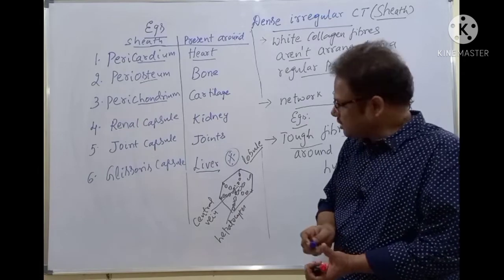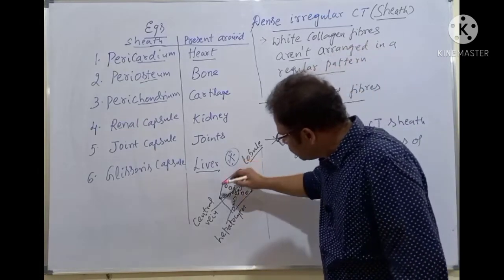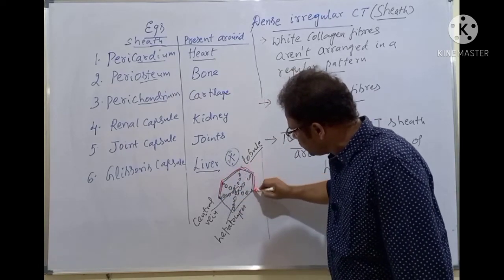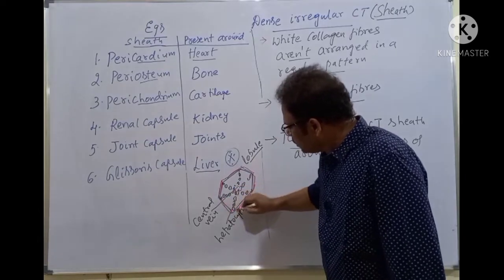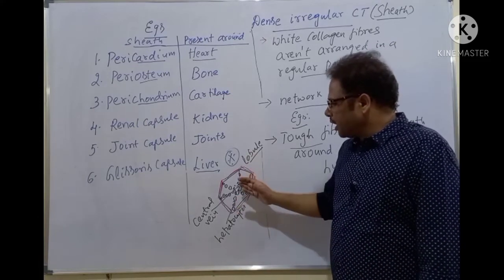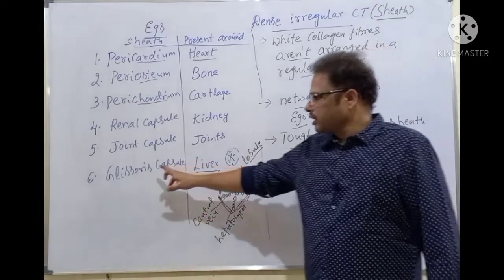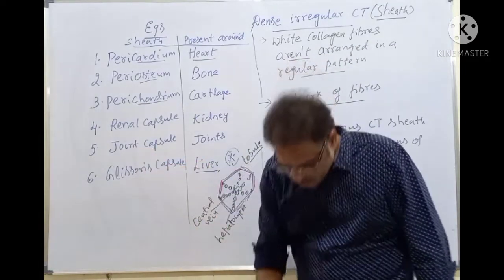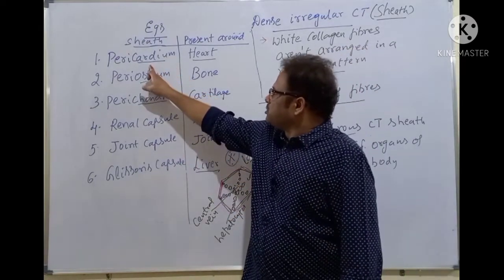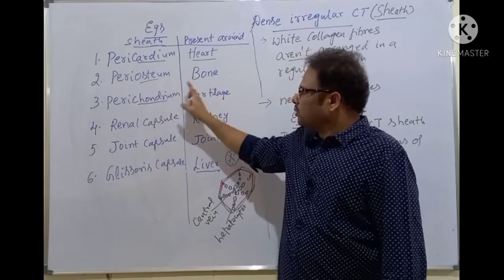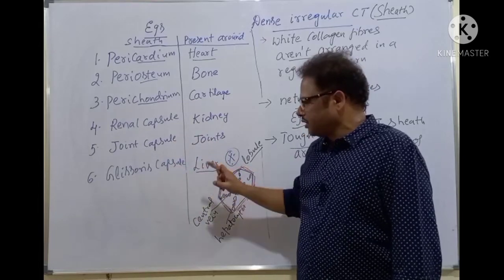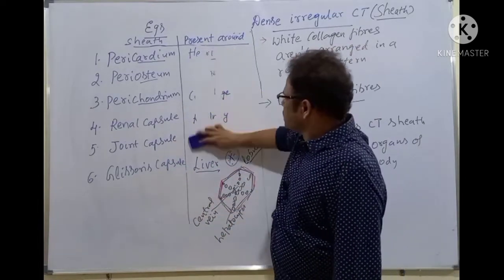Now, why are we discussing this here? Because these hepatic lobules are covered by Glisson's capsule. Throughout the liver, the hepatic lobules are there, and each lobule is ensheathed and encapsulated by Glisson's capsule. This is a very important point. Clear, students, all of you? So we'll be discussing the pericardium, the sheath around the heart; periosteum, bone; perichondrium, cartilage; renal capsule, kidney; joint capsule, joints; Glisson's capsule, liver. And still more are there that we'll be discussing.